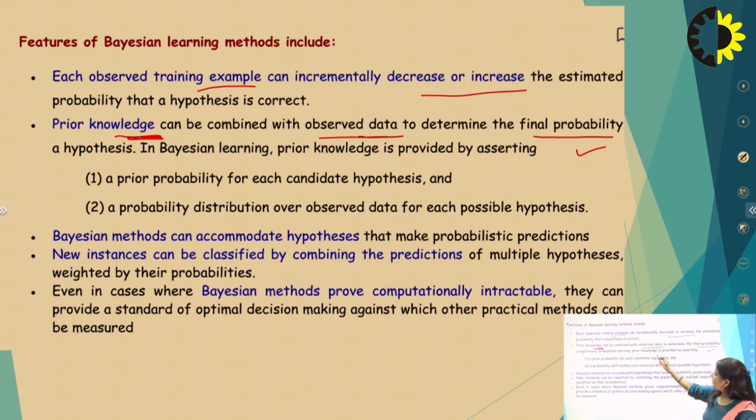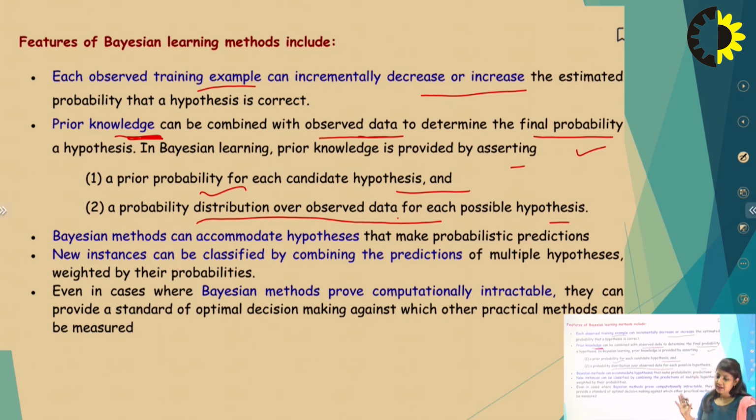In Bayesian learning, prior knowledge is provided by asserting a prior probability for each candidate hypothesis. In the previous lecture we studied the Find-S algorithm and candidate hypotheses. Candidate hypotheses are the specialized hypotheses. We find some value corresponding to the class label that is already defined, and according to that we have some prior probability.